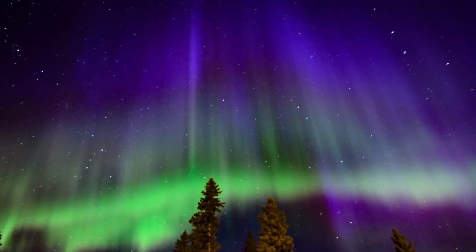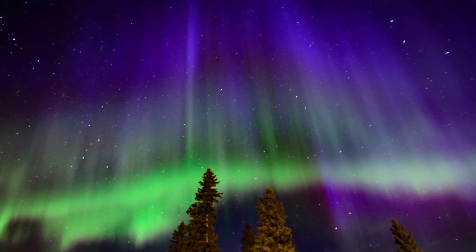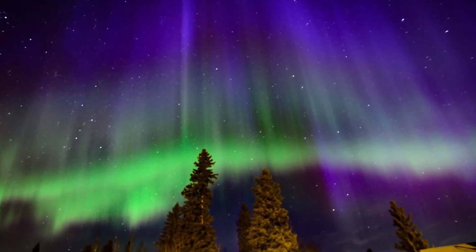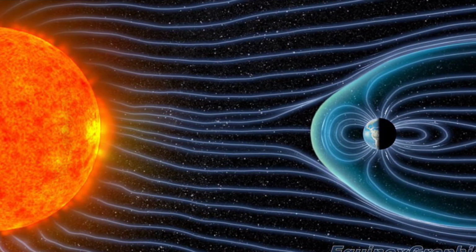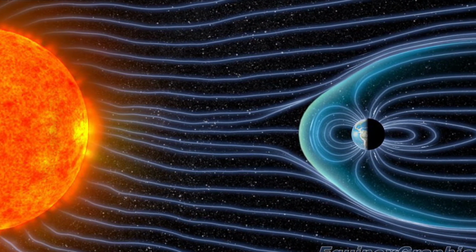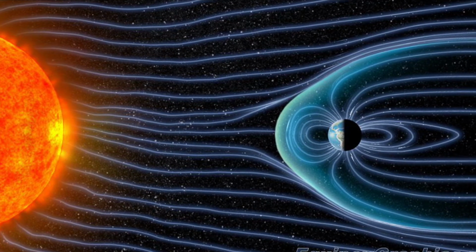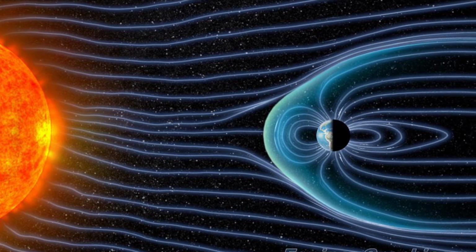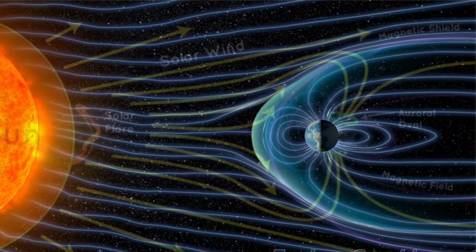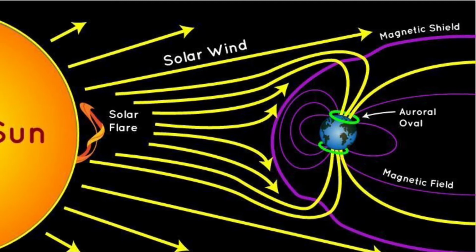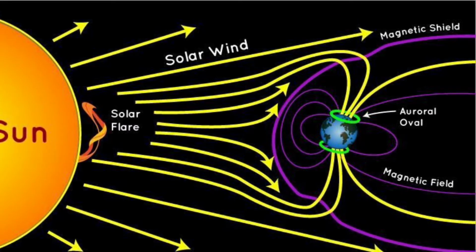Now that we know how solar winds are created and how Earth's magnetic field works, we can finally understand how auroras are formed. The charged particles from solar winds are emitted by the Sun and directed all across the solar system. When the solar winds approach our planet, they face the Earth's magnetic field. Most of the particles are blocked by the magnetosphere and redirected around the planet, so that they continue to travel further into the solar system.